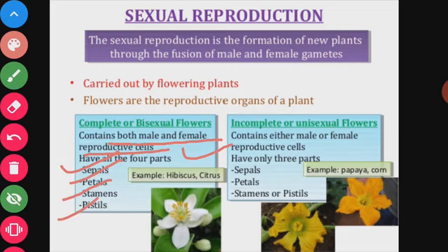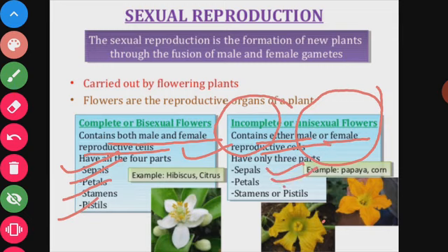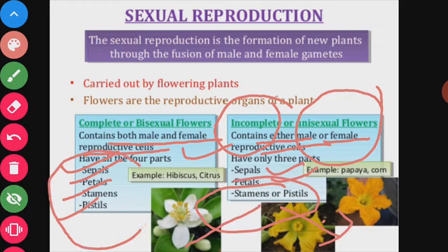An incomplete or unisexual flower contains either male or female reproductive cells. Unisexual means only one sex, either male or female. Those flowers are known as incomplete flowers, or unisexual flowers. They have three parts: sepals, petals, and either stamens or pistils. Sepals and petals are present in both unisexual and bisexual flowers, but stamen or pistil, either one, may be present in the unisexual flower.